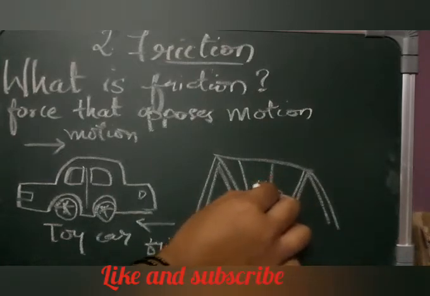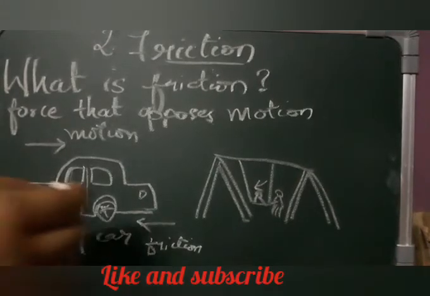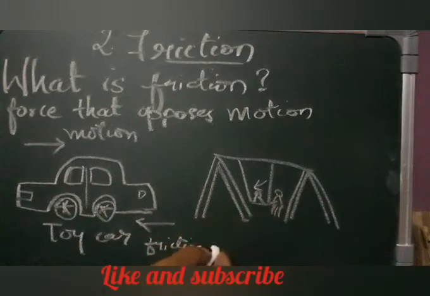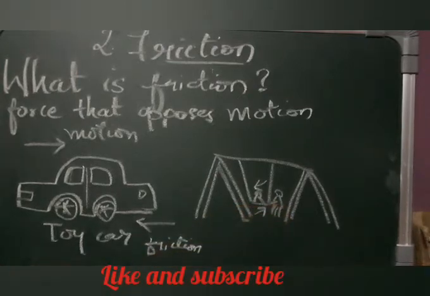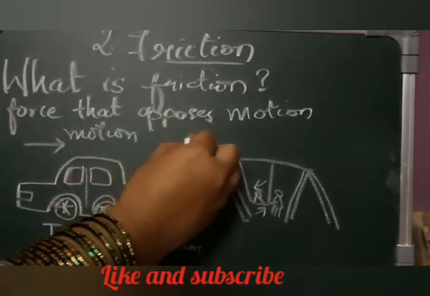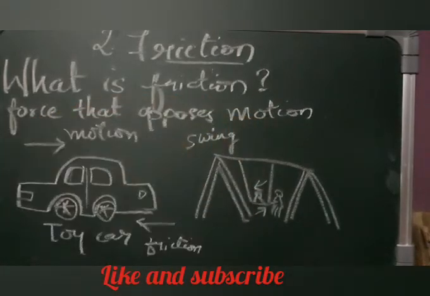Whenever they push, they apply some force, isn't it? And after a few minutes, it is going to stop. How is it going to stop? Because of some force, that is called friction. It is going to stop automatically due to the force called friction. So I hope it is clear.